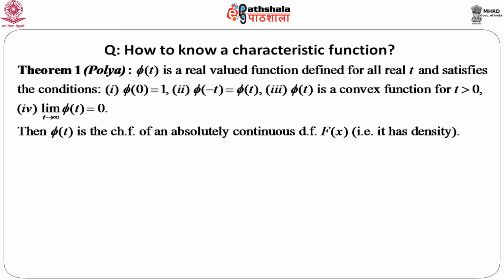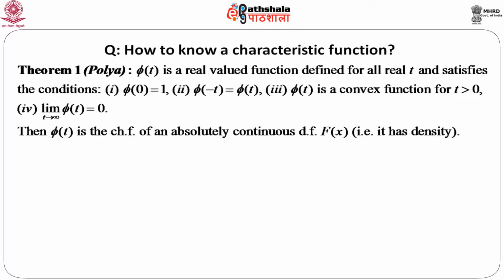Now, it is clear that not every characteristic function will satisfy these 4 conditions, because there is some kind of symmetry condition. So, there is a class of characteristic functions that might satisfy all these conditions, and remember this phi t is a real valued function.